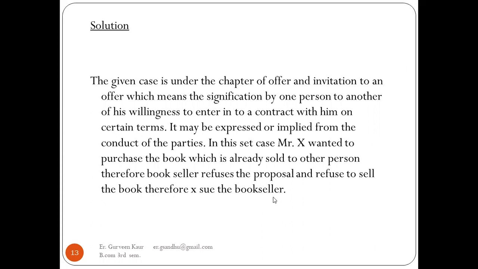The invitation was also there, that it is for 85 rupees, being displayed over there. Now X can sue the bookseller over here. So the bookseller is bound to sell the book to him. If it has already been sold to someone else, then it should not be displayed over there. Displaying the book means it is an invitation to purchase it. So X can sue this bookseller, and the bookseller is bound to sell the book to Mr. X over here.